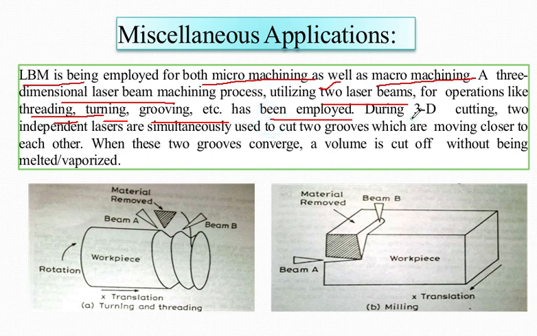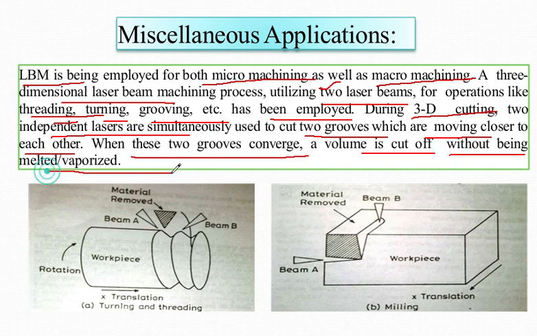Now during 3D cutting, two independent lasers are simultaneously used to cut two grooves which are moving closer to each other. And when these two grooves converge, a volume is cut off without being melted or vaporized.